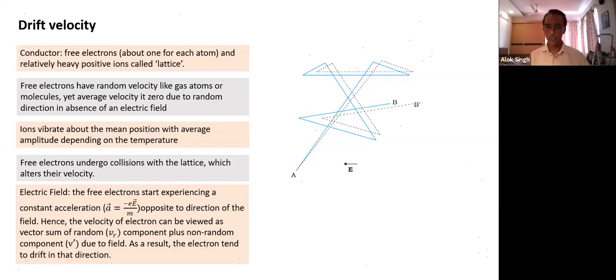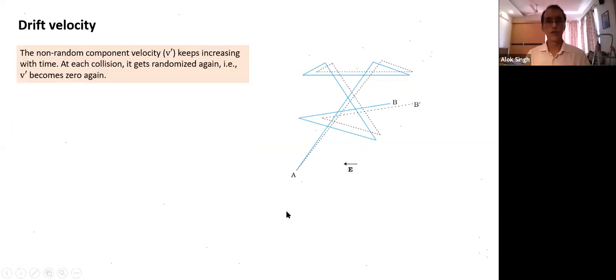Effect of application of field: the electron will exhibit a drift velocity in the direction opposite to the direction of the field. It tends to drift in the direction opposite to the direction of the field. And that's the drift velocity.